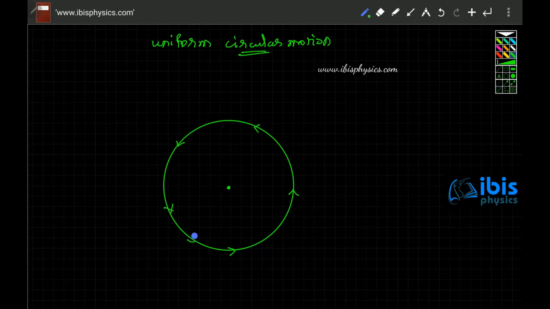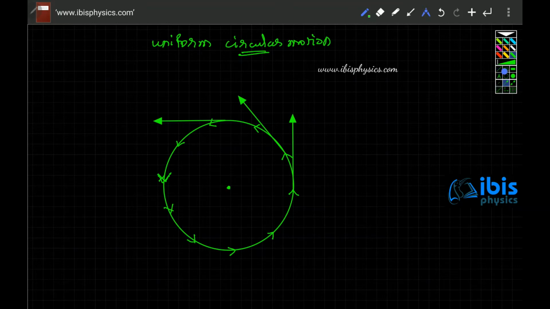So we already know that the direction of velocity is along the tangent, in the sense that the velocity here at this point is along this direction. The velocity here at this instant is along this direction. It's along the tangent. Here at this point, velocity is along this direction.